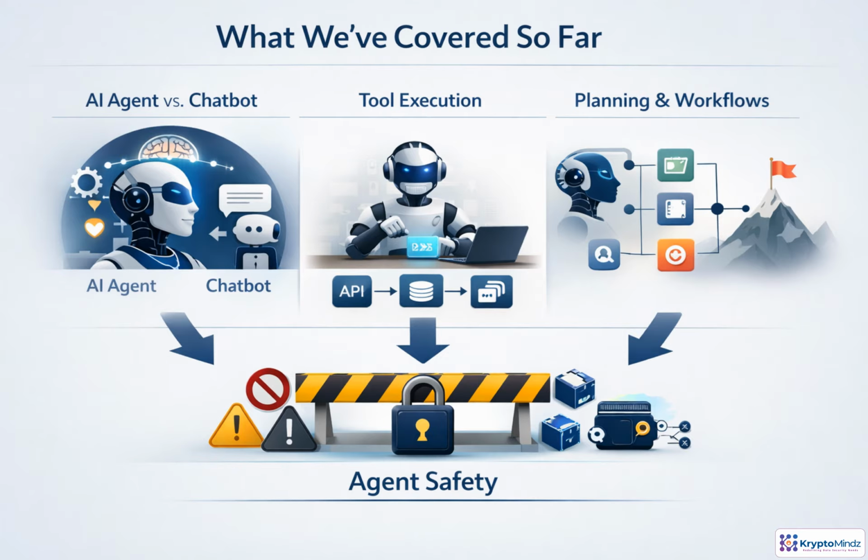So far, we've moved from simple chatbots to agents that can reason, choose actions, call tools, and manage multi-step workflows. That power changes the safety model. Once an agent can touch APIs, data, scripts, or wallets, guardrails define what it may do, when it may do it, and under whose authority.